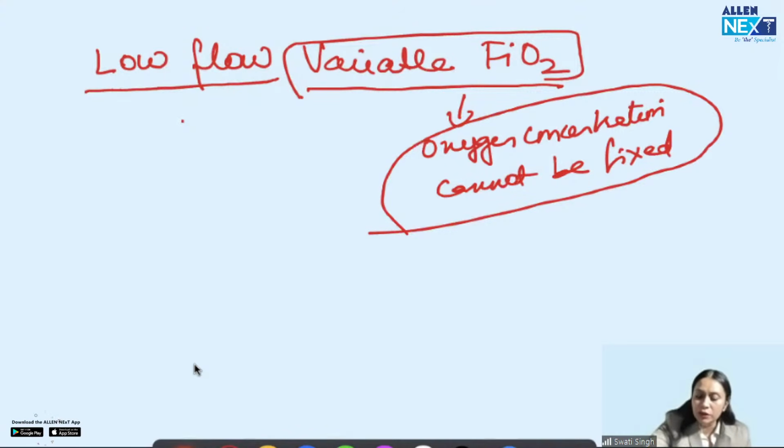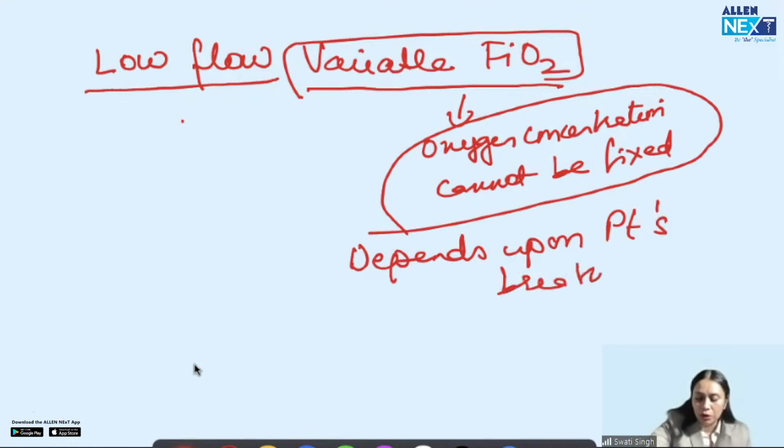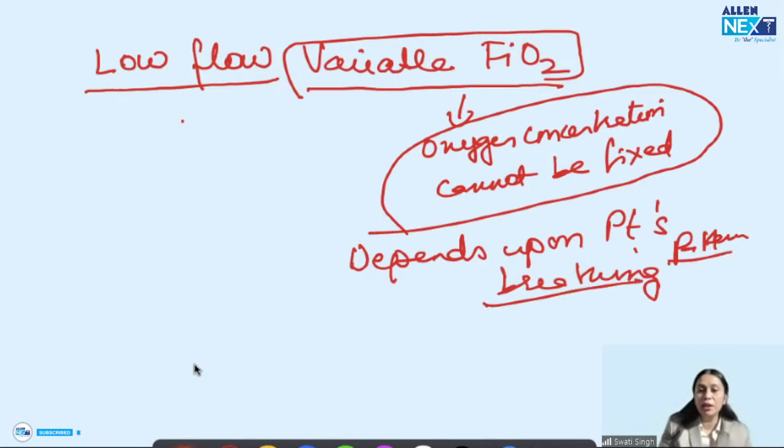In this, oxygen concentration depends upon the patient's breathing pattern. If the patient is doing shallow breathing, with a very high respiratory rate and very low tidal volume, a lot of air dilution from atmospheric air happens in the device.